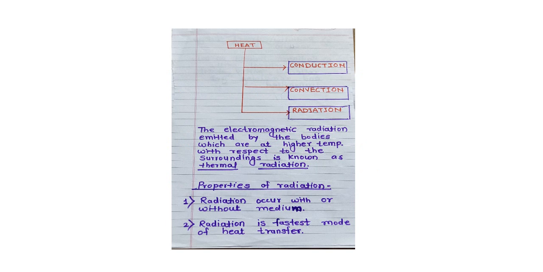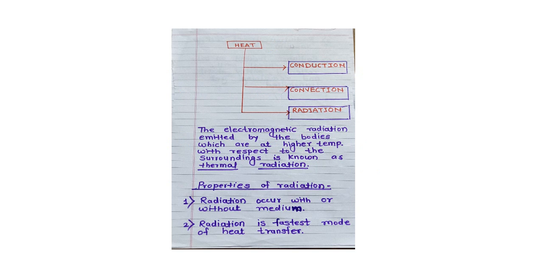Students, in 11th standard you have studied about modes of transfer of heat. So what is heat? And you know that heat can be transferred by conduction, convection and radiation. So what is conduction? Conduction means the mode of heat transfer in which heat transfers through a material medium without actual migration of particles of the medium. For example, heat transfer through a metal rod.